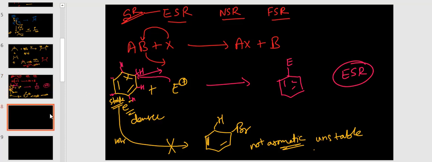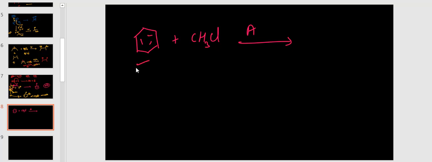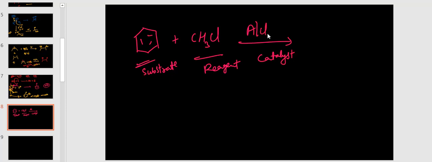I will take one example. Benzene reacting with methyl chloride. Here a reagent is required, and a catalyst is also required. See here, this is called the substrate in the reaction mechanism, this is the reagent, this is the catalyst. AlCl3 is the catalyst.